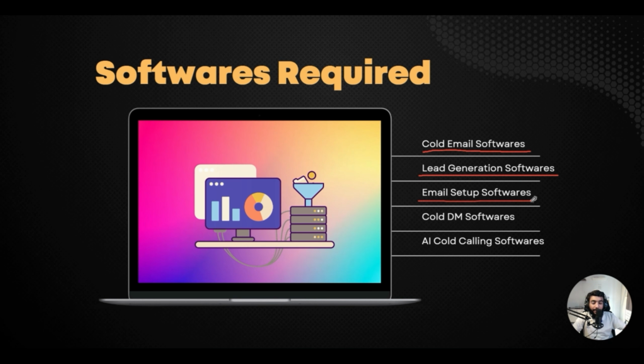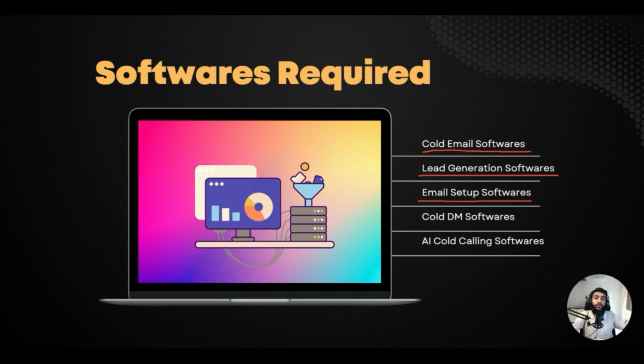Then the email setup software. When you manually set up multiple emails, because if you want to send 1,000 emails per day you would need 30 email accounts, setting up those 30 accounts would take a lot of time. If you hired someone, that would cost you a lot of money. So that's why there is email infrastructure setup software, which includes Zapmail, the most affordable one. I'm currently using it. The second one is ColdSire.